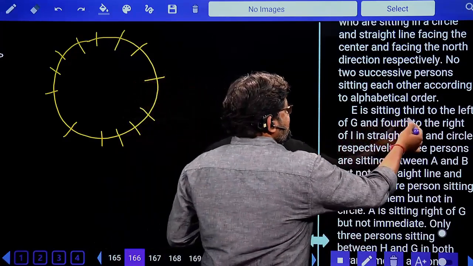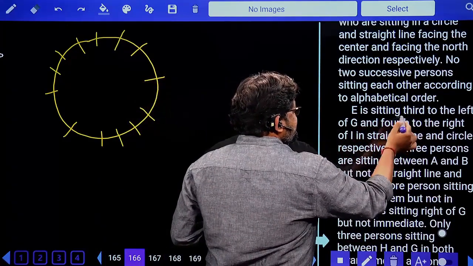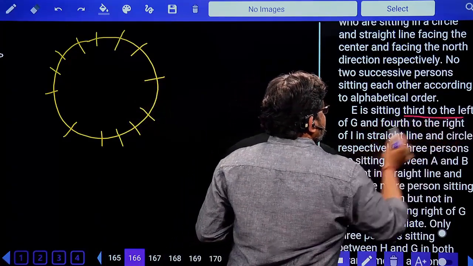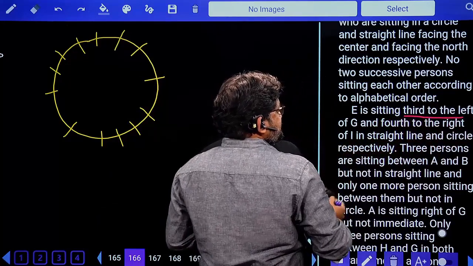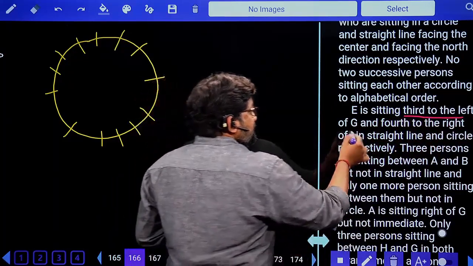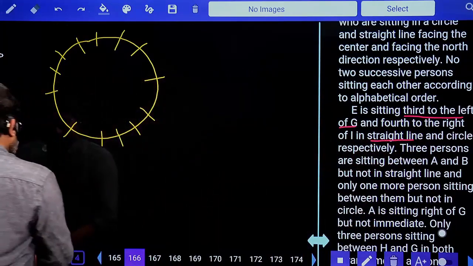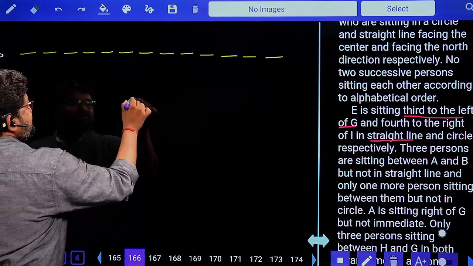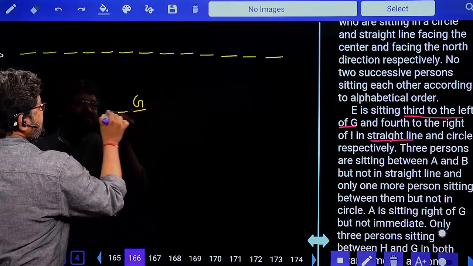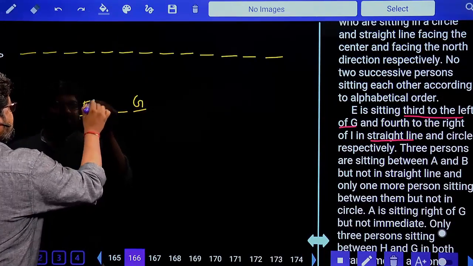E is sitting third to the left of G. In straight line, what comes first? Straight line comes first. So in the straight line, E is sitting third to the left of G: G, third left, 1, 2, 3, E. Done.